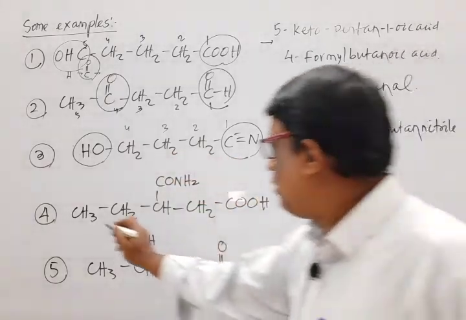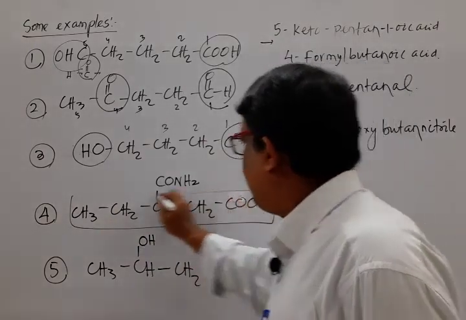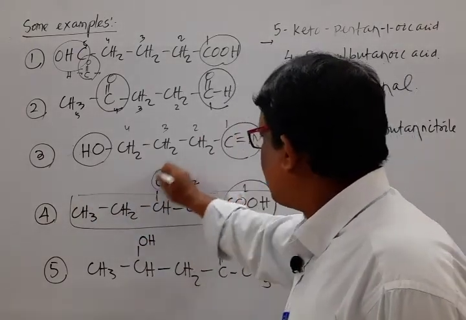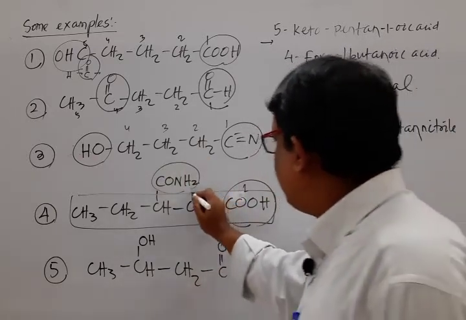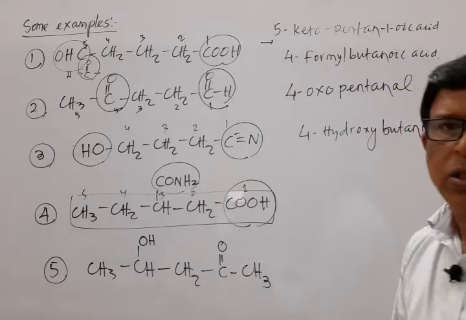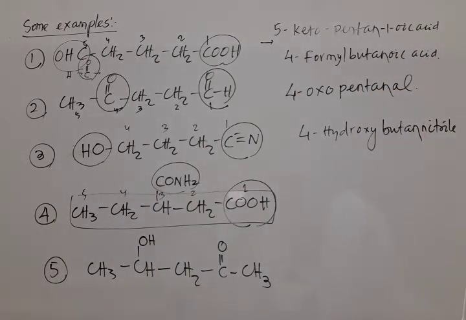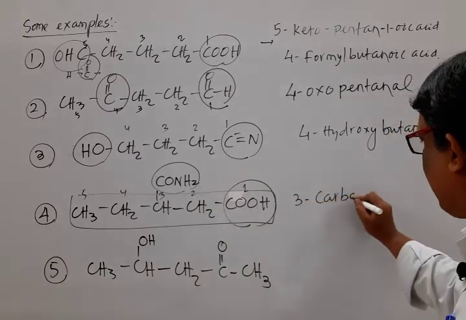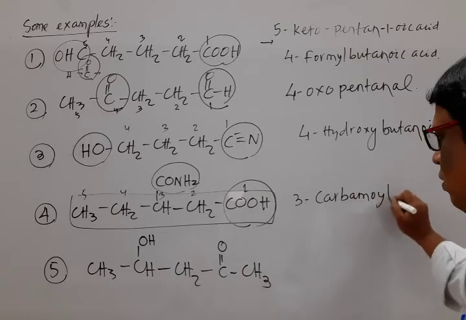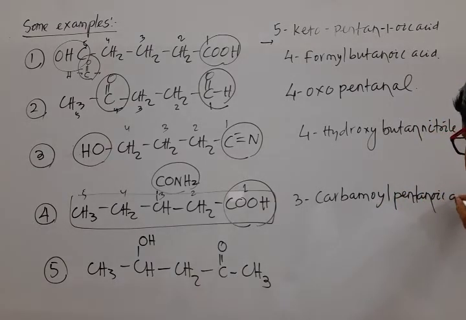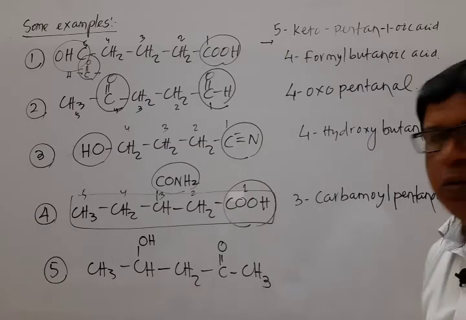Move to the next one. It is the main chain, the powerful functional group, numbered as 1. It is the substituent, acid amide. If acid amide is taken as the substituent, then its name is carbamoyl. So it is attached to 3. So its name is 3-carbamoyl pentanoic acid, and move to the last one.